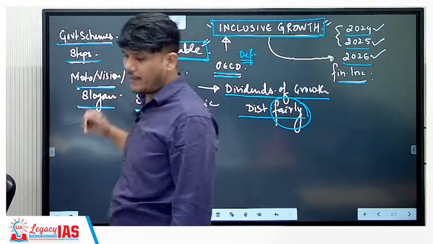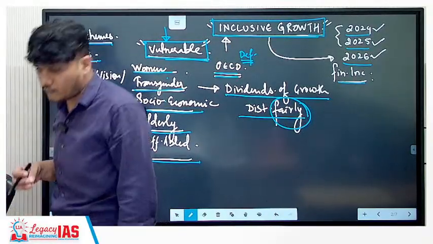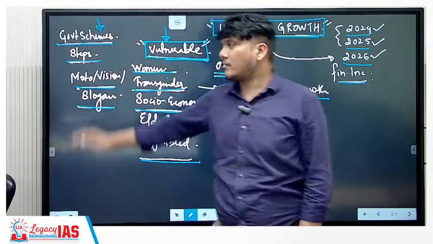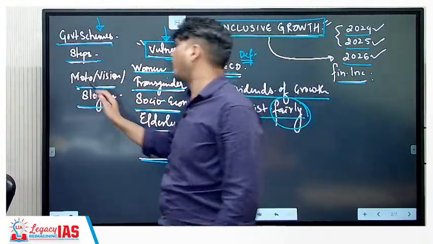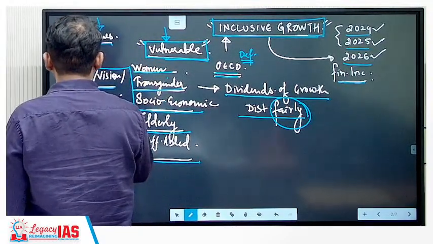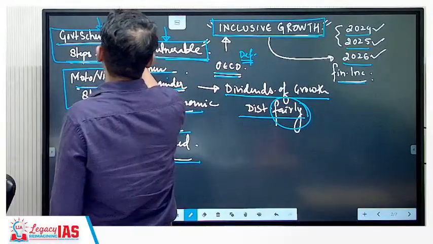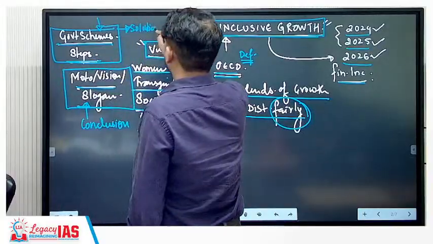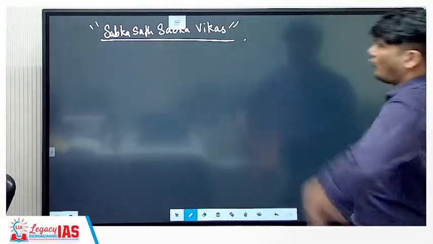And for online students as well, in your answers, guys, please ensure that you are utilizing the government schemes and the steps taken by the government. The motto, vision, slogan of the government can be used for you to conclude your answer. Very, very important. This will be used for your conclusion. The government schemes and the steps taken can be used by you as a solution. So this is about inclusive growth. For example, I have given one slogan, Sabka Saath, Sabka Vikas.